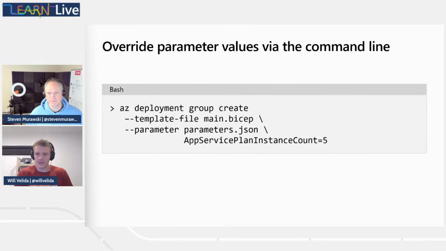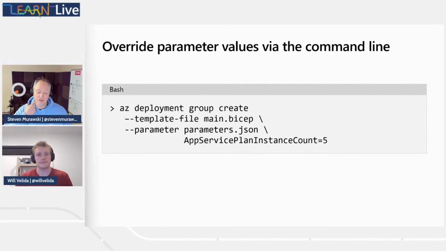So Stephen, why would we want to specify a parameter at the command line, say over a parameters file? I might do this if I'm spinning up a dev environment to test something. Maybe I've only run it with one app service instance, and now I want to see how this works with 2.